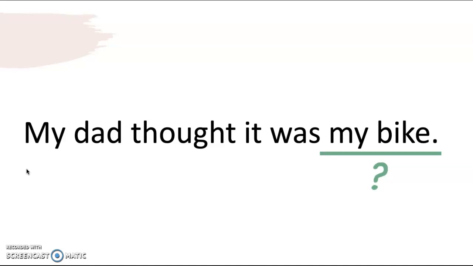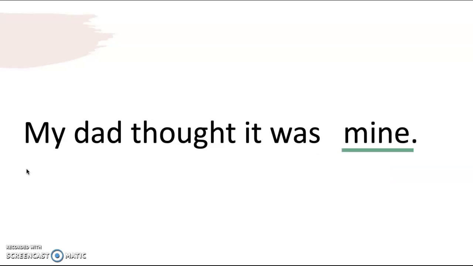What pronoun could you use to take the place of the noun my bike? Write that on your whiteboard. My dad thought it was mine. Do you see how the word mine is showing that somebody owns the bike? That is mine. Nice job practicing.